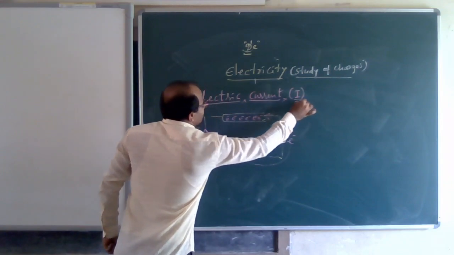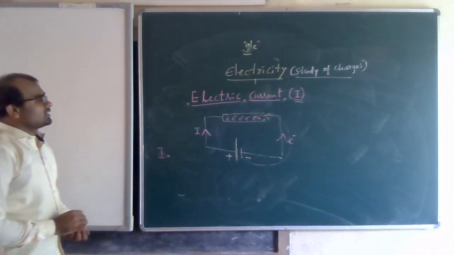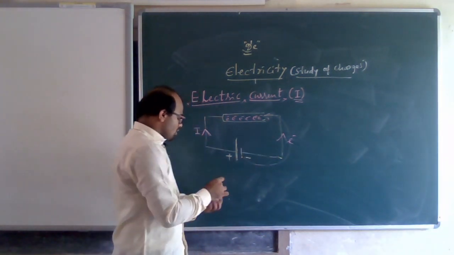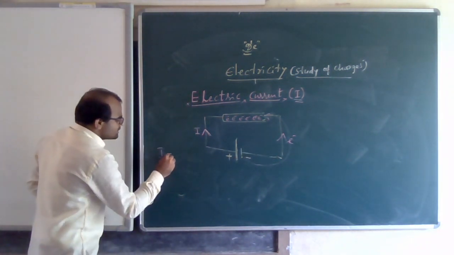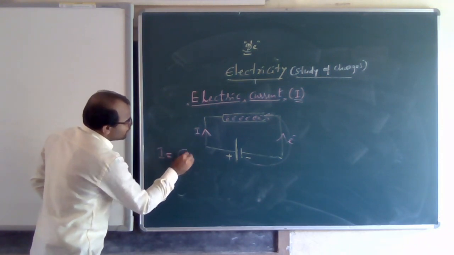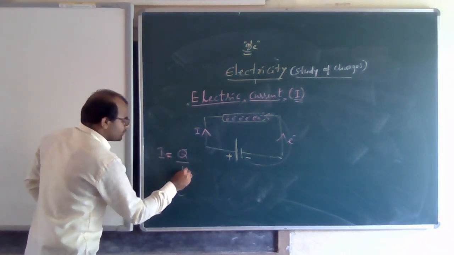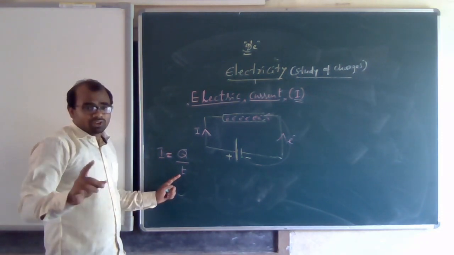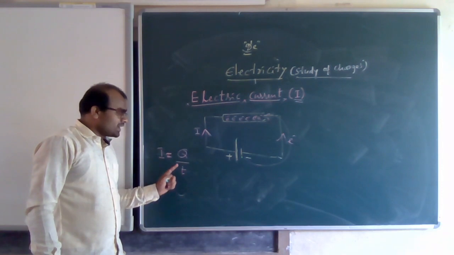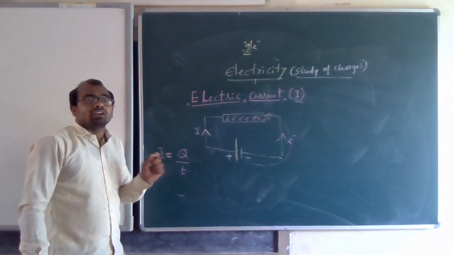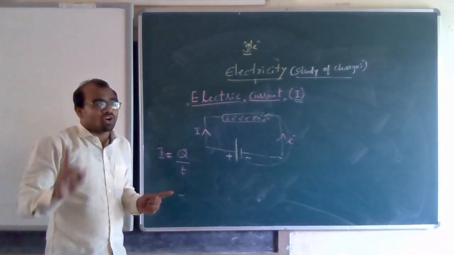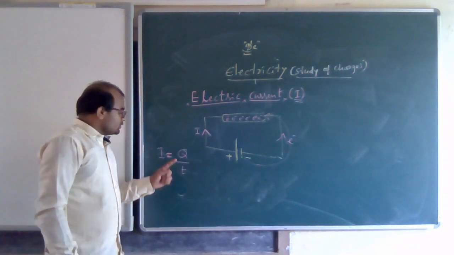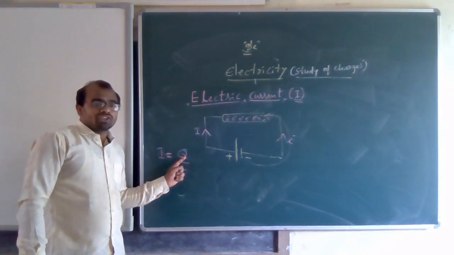So what is electric current? Electric current is nothing but the rate of flow of charges. I is equal to Q by T. In physics, remember, when I say rate of, that means the denominator should have time. When there is time in the denominator, then only you say rate of. The rate of flow of charges. Q means charges.